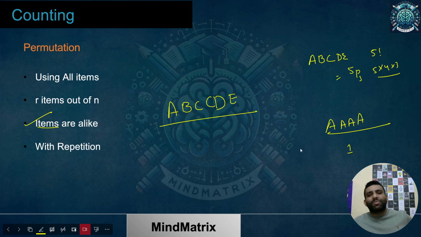I just need to pick any and then consume or put them in order. It would be remaining the same always. Okay, so it is going to be 1. So the thing is, if a few are different and a few are alike, what would be happening in that case?